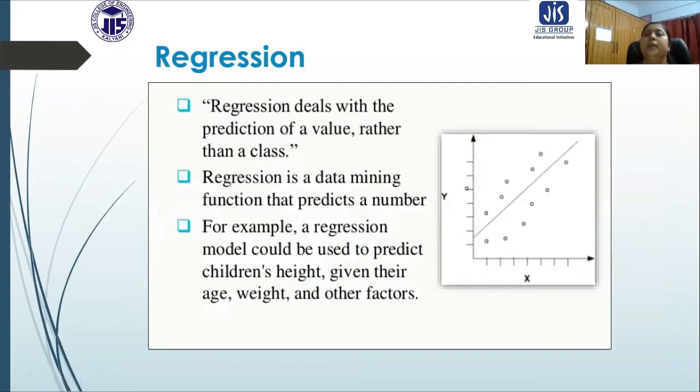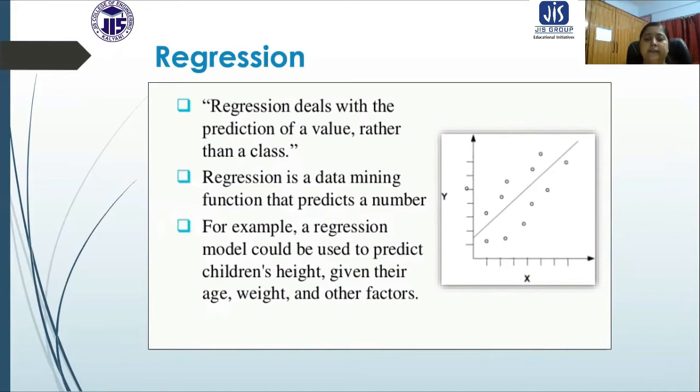Now the next methodology, predictive mining: regression. So what is it? Regression deals with the prediction of a value. By regression, we are going to predict a value rather than a class. Now we are not going to make any class. We are going to predict a value. How? Regression is a data mining function that predicts a number. For example, a regression model could be used to predict a child's height given their age, weight, and other factors.